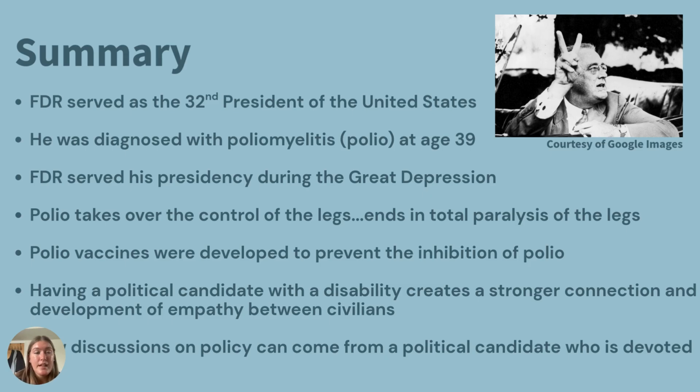In summary, FDR served as 32nd president of the US. He was diagnosed at age 39 with polio, which ended up taking full control over his legs and ended up in total paralysis. He served his presidency during the Great Depression, and polio vaccines were developed to prevent the inhibition of polio. Having a political candidate with a disability creates a stronger connection and development of empathy between civilians and the candidate, and new discussions on policy can come from a political candidate who is devoted to helping his people.